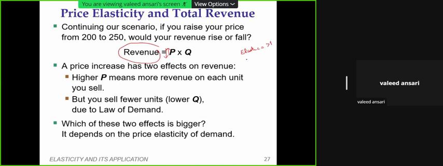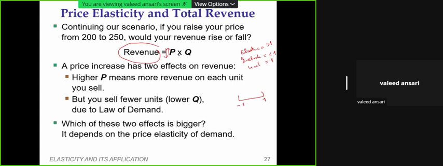Inelastic, these extreme cases, it will be less than 1, and unitary elastic means it will be equal to 1. So if we label it on a scale, there is 1, and the extreme cases, maybe in between.